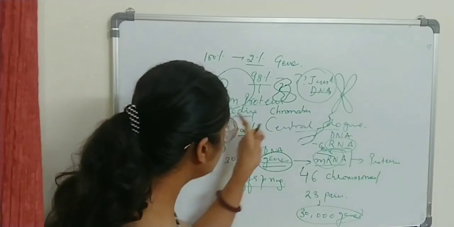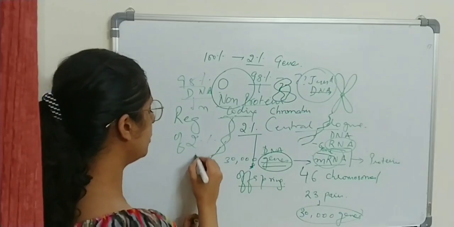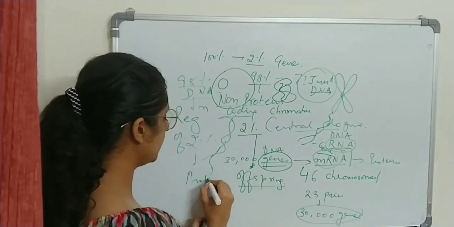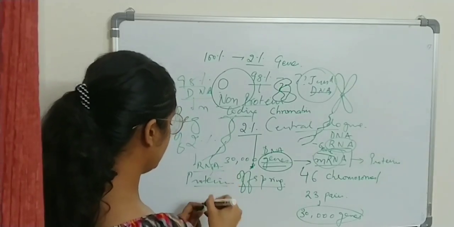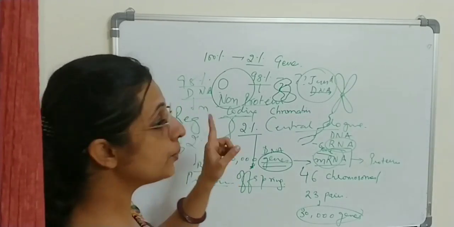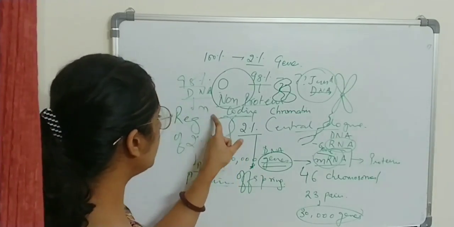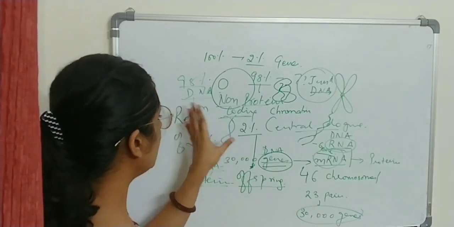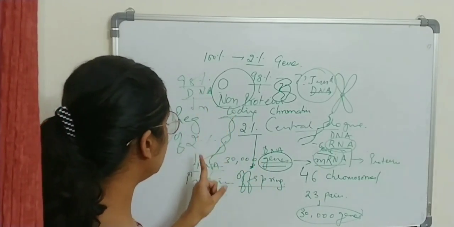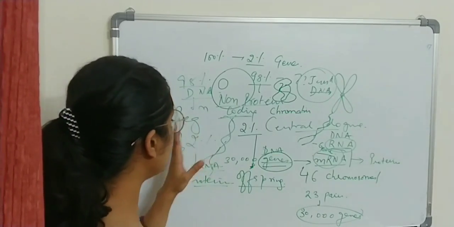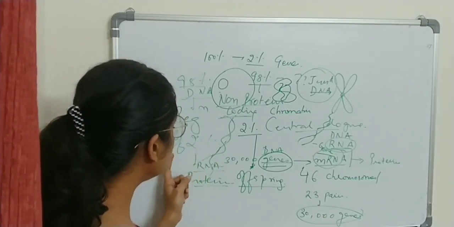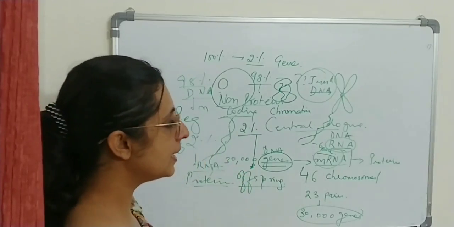This is non-protein coding, unlike this 2% which codes into protein through RNA. But this 98% is non-protein gene or non-protein coding DNA. So it does form RNA, but it doesn't get converted into proteins, and they are responsible for the regulation of this 2% of DNA or gene.